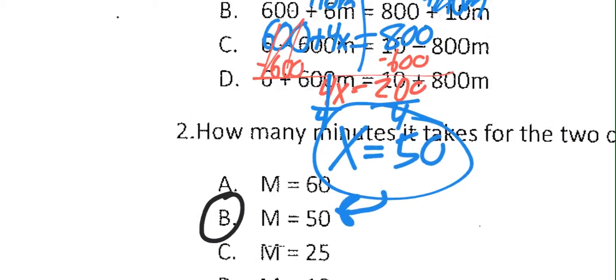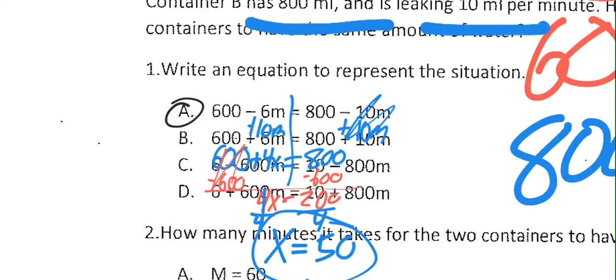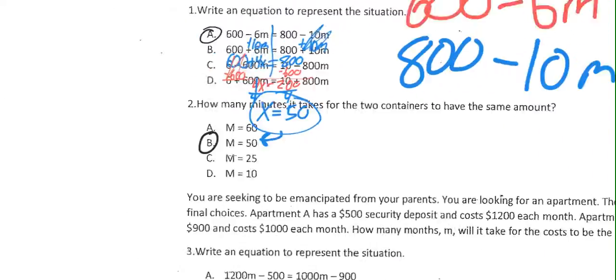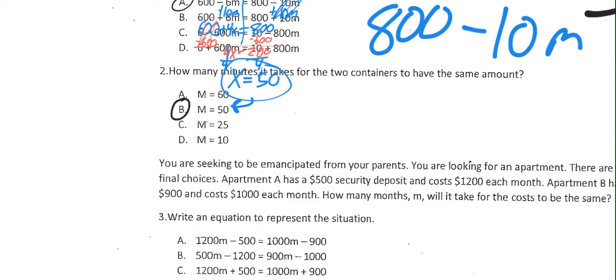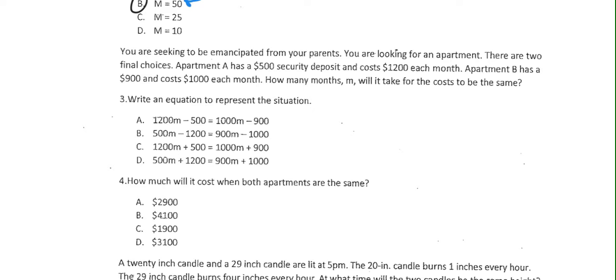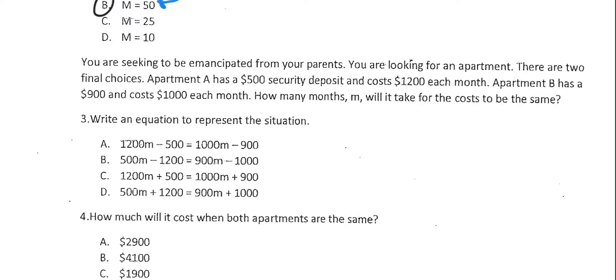But like I said, 7th graders, plug in the answer choice and just see which one gives you the same number on both sides. Now, I'm not going to do that for all of them. 8th graders, if you're having trouble with that, you need to watch one of the multi-step or two-step videos and then come into tutorials so I can help you out. This video is starting to get a little on the long side, so I'm going to pick up the pace just a little bit.